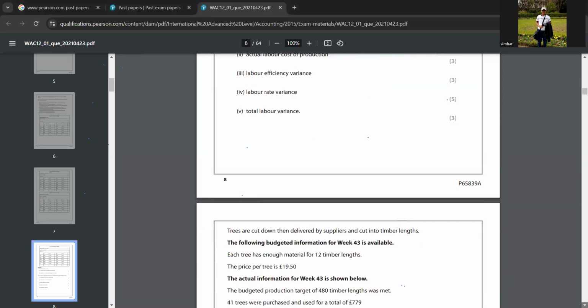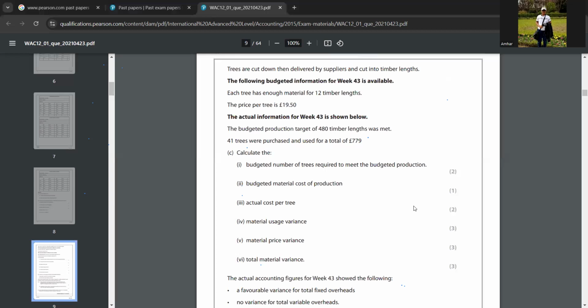Yeah, yeah. Okay, now let's look at this question. Look at the C part. In the C part, they are saying trees are cut down when delivered by suppliers and cut into timberlands. The following budgeted information for week 43 is available. Each tree has enough material for 12 timberlands. So one tree has enough material for 12 timberlands. The price per tree is 19.50.